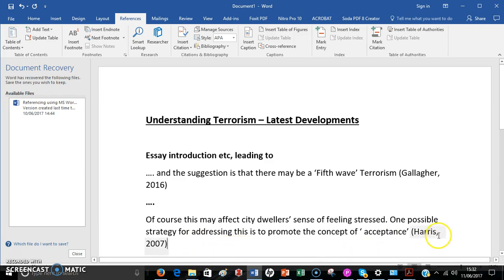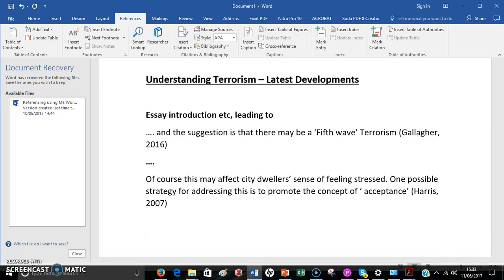If you want to put page numbers in, you could actually insert them here. So Harris 2007, comma, P.36 or whatever it was. So you can actually put them in there. So you still need to have an idea of how to reference from cite and write and things like that. But this actually is going to make your life a lot easier if you actually save stuff on this.